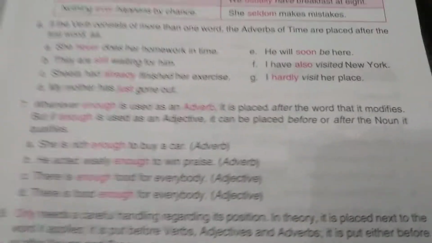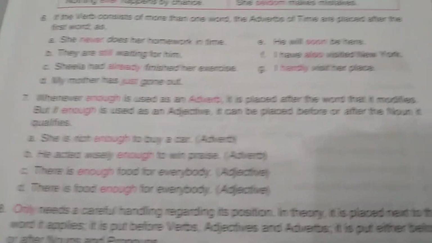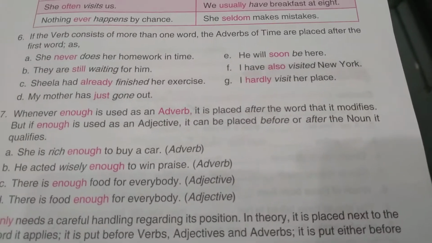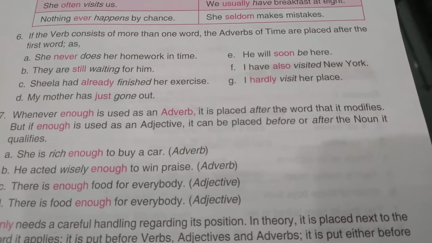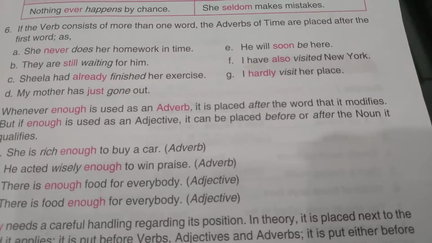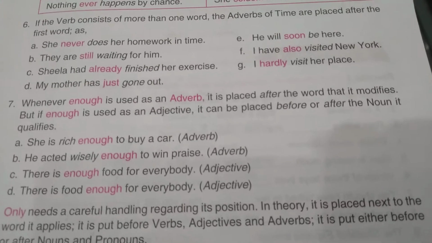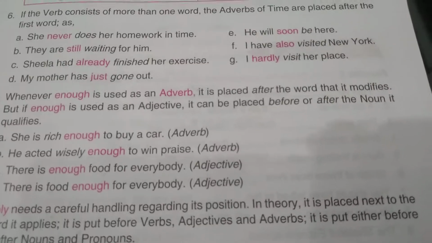Now there is a word enough. If this word is used as an adverb, then it is placed just after the verb that it modifies. For example, she is rich enough to buy a car. He acted wisely enough to win praise.